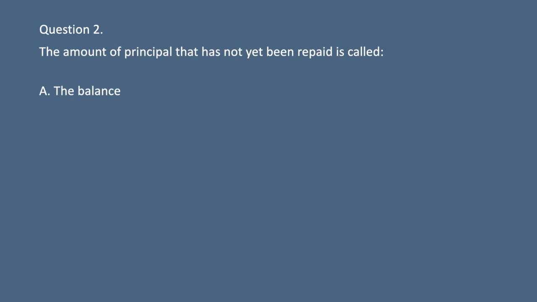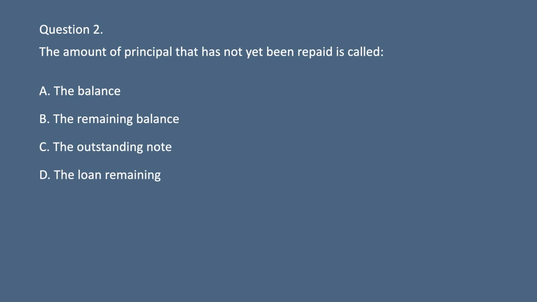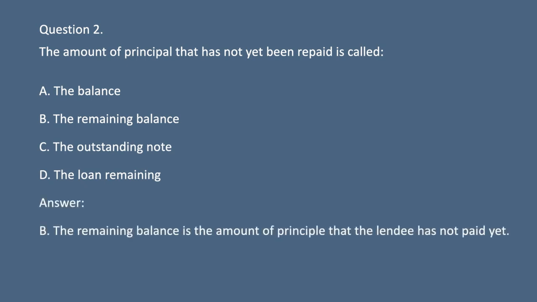Question 2. The amount of principal that has not yet been repaid is called A. The balance. B. The remaining balance. C. The outstanding note. D. The loan remaining. Answer: B. The remaining balance is the amount of principal that the lendee has not paid yet.